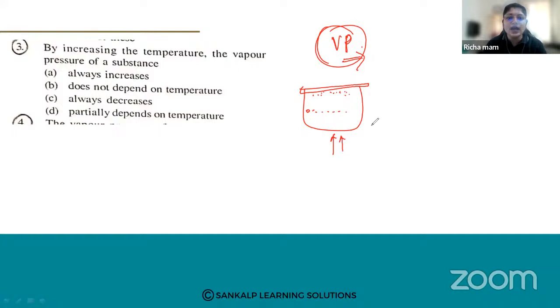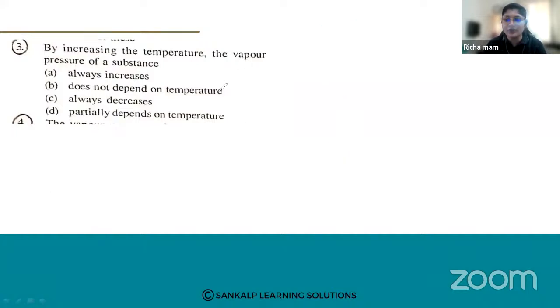As you increase the temperature, the vapor pressure of the substance also increases. Why does it increase? Because more vapors are produced at the surface as you are increasing the temperature.